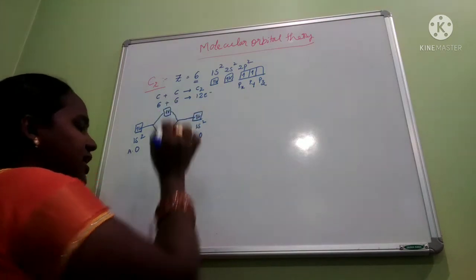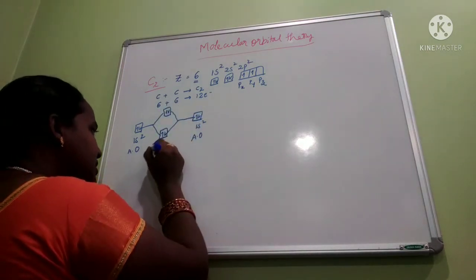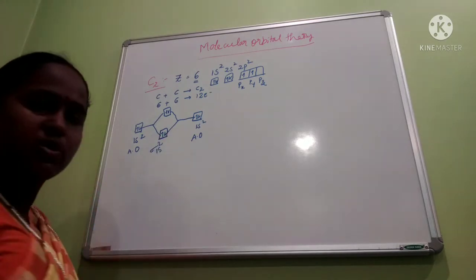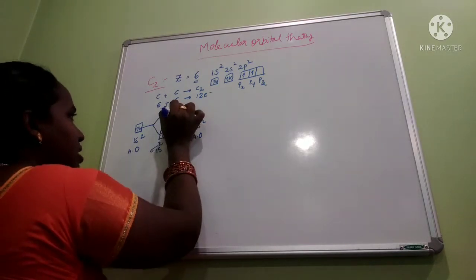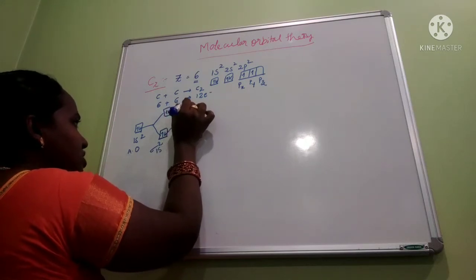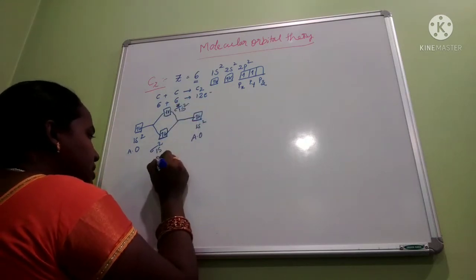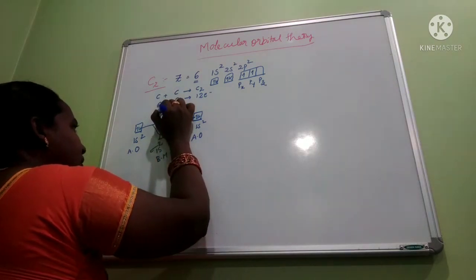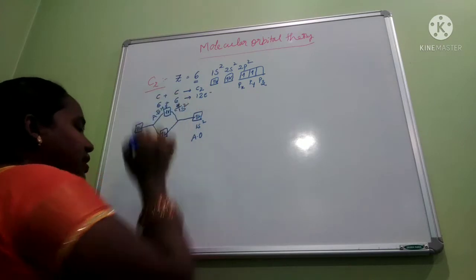Then coming to the next energy level. This is sigma 1s. How many electrons are present? 2. So sigma 1s square. This is the anti-bonding molecular orbital. That's why sigma star 1s square. This is the bonding molecular orbital. This is the anti-bonding molecular orbital.